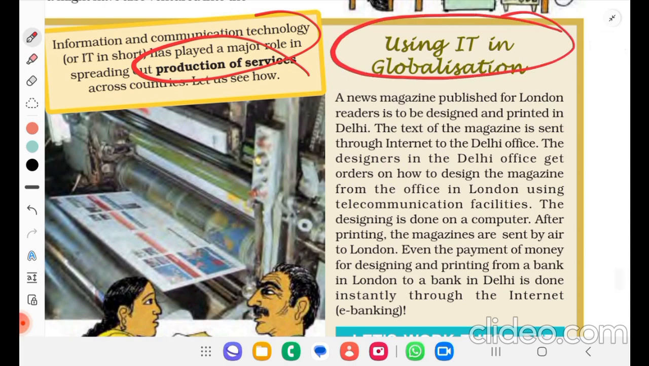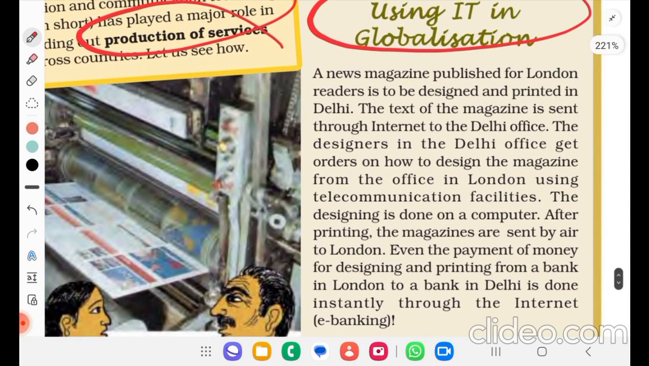Let us see now, using IT in globalization. A news magazine published for London readers is to be designed and printed in Delhi. The text of the magazine is sent through the internet to the Delhi office. The designer in the Delhi office gets orders on how to design the magazine from the office in London using telecommunication facilities. The designing is done on the computer. After printing, the magazines are sent by air to London. Even the payment of money for designing and printing from a bank in London to a bank in Delhi is done instantly through internet e-banking.